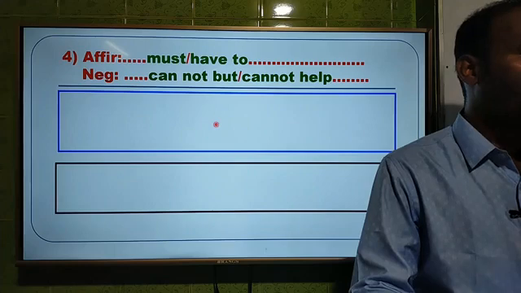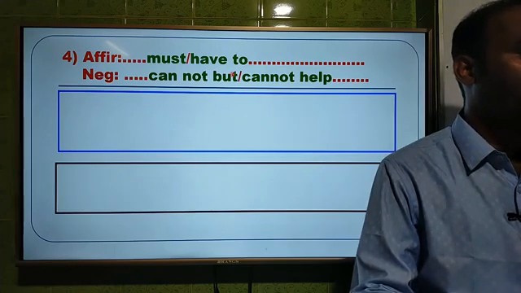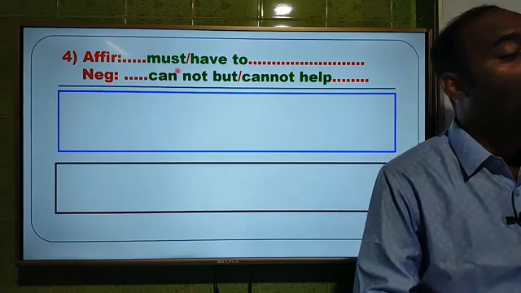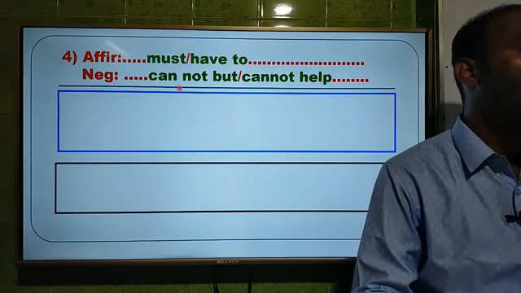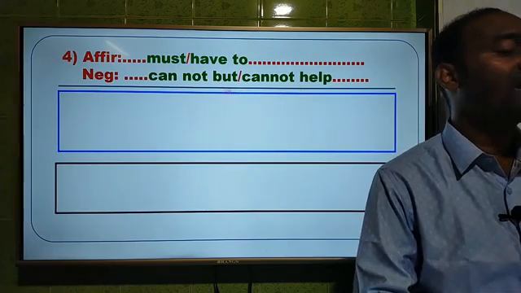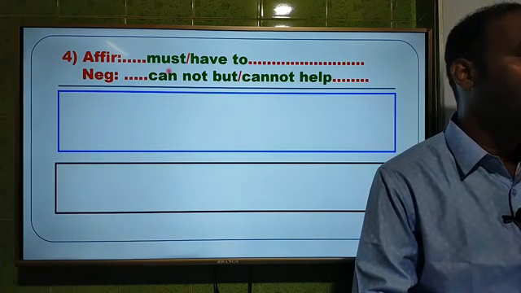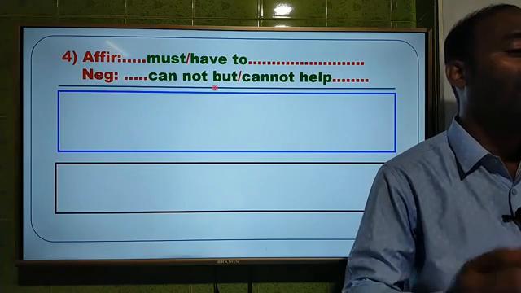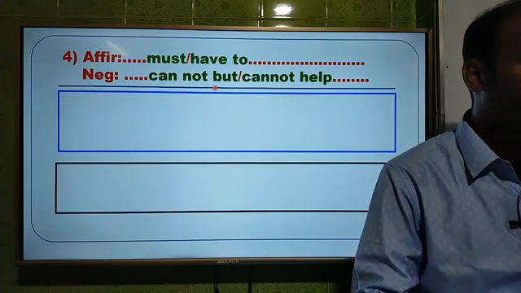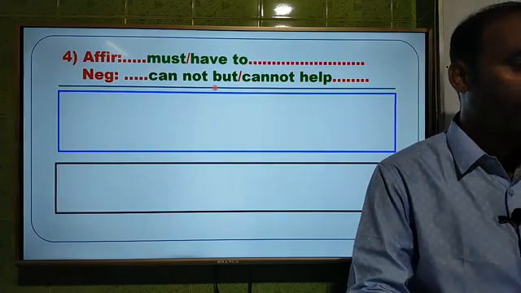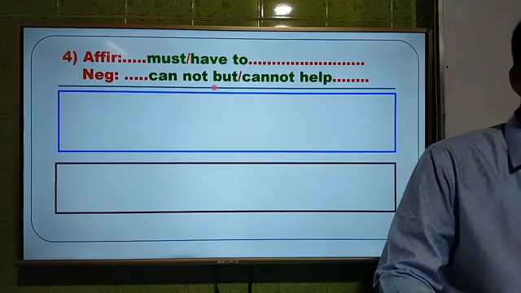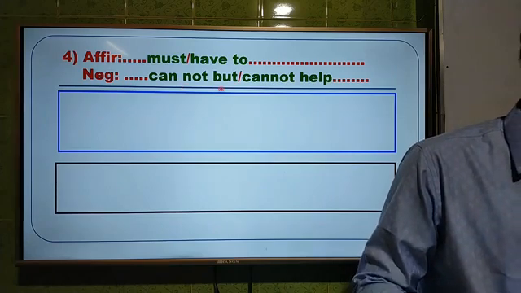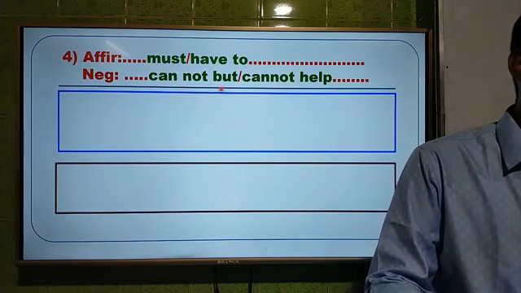And the fourth one, must or have to. That means an affirmative sentence will be with must or have to, and we have to use cannot but or cannot help to make it negative. That means you can use cannot but or cannot help. Anyone you can use. But there is a slight difference. Cannot but or cannot help, and I will describe it later.